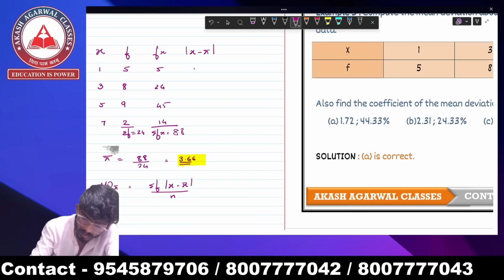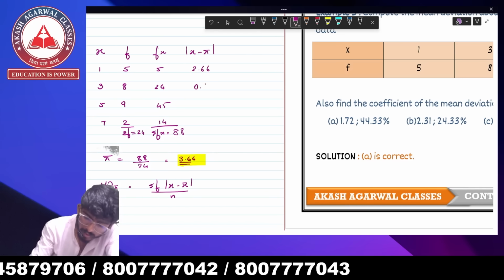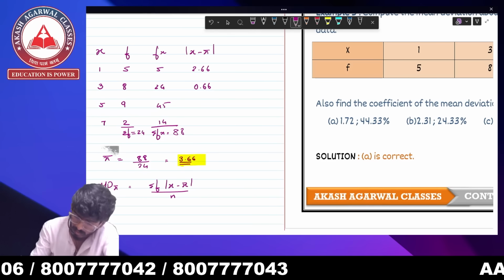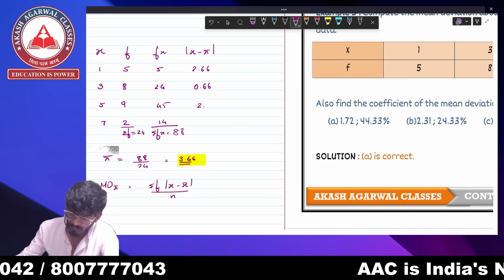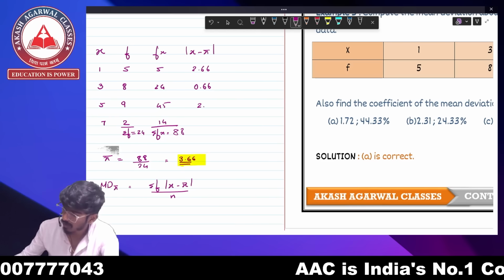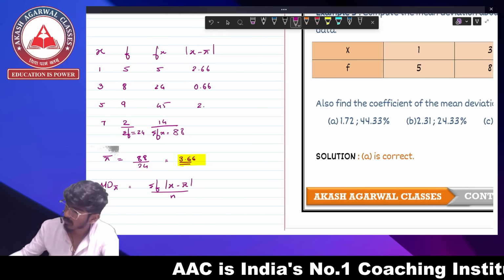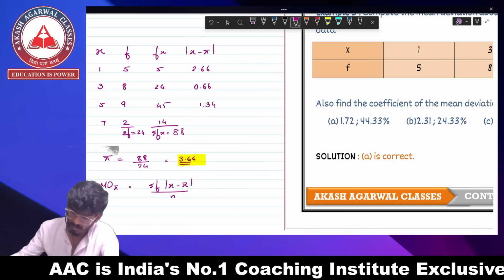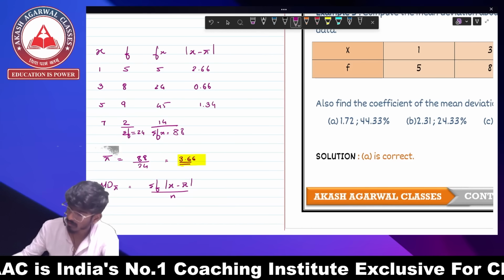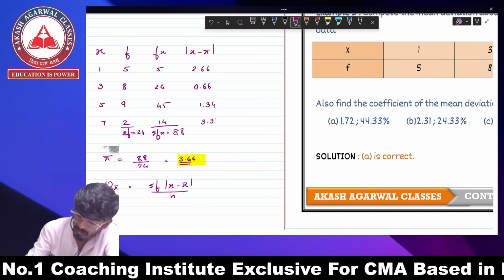So 3.66 minus 1 is going to be 2.66. Minus 3 is going to be 0.66. 5 minus 3.66 is going to give you 1.34. 7 minus 3.66 is going to give you 3.34.